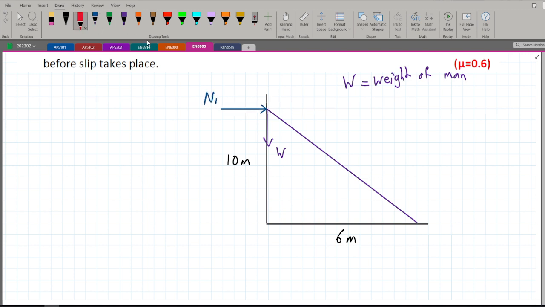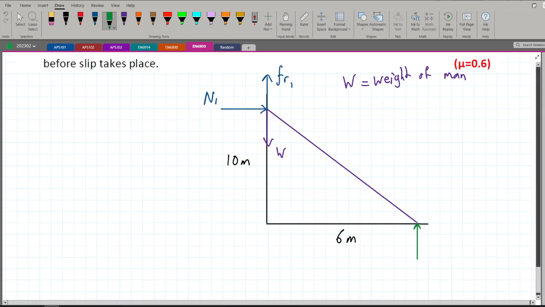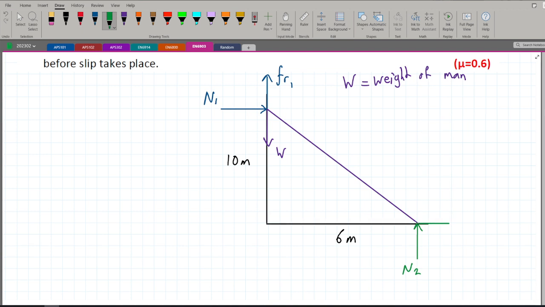And we have our friction force over here as well. We remember this ladder is going to slip downwards, so our friction force is going to be upwards. So we'll call this FR1. And for the bottom of the ladder, we have the same thing. We have a normal force going up. So we'll call this N2. And remember, if this ladder is slipping, it's going to slip to the right, and friction is opposite to motion, so friction is going to be to the left. All right, so this is our friction force 2.